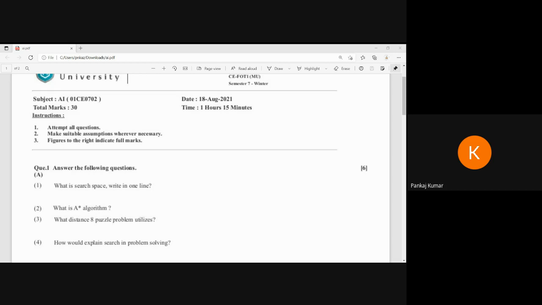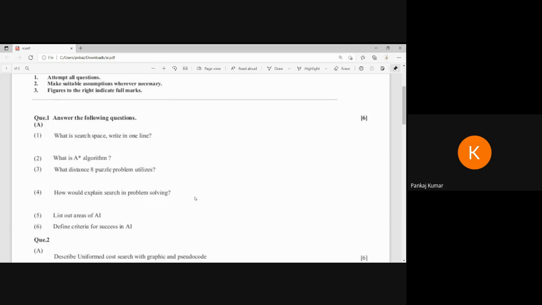Now see, third one: how would you explain search in problem solving? This one is a thinker-type question. We can say how you would explain search as problem solving. We can give a general example, like your shortest distance path problem. You can give any search example. Suppose you want to search, and on the basis of the scenario given, you can apply a search algorithm. Simple one. Then list out areas where AI works, as you know.